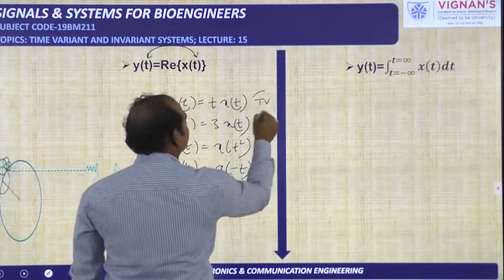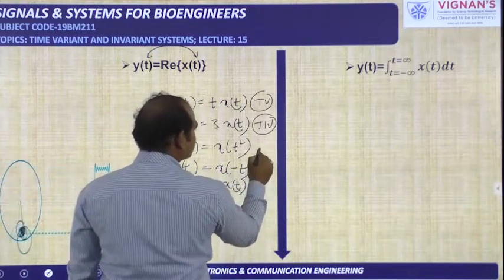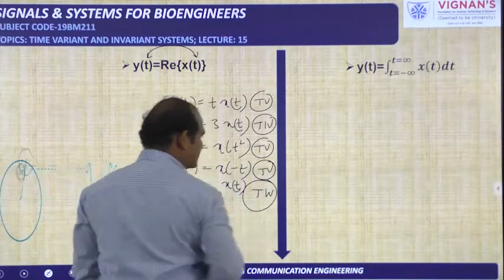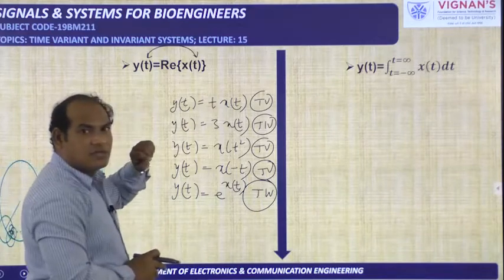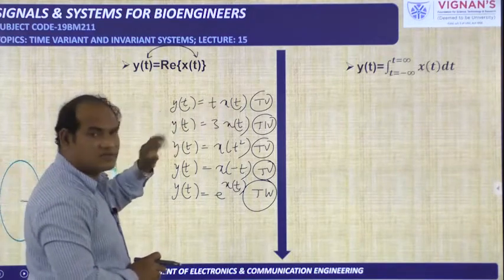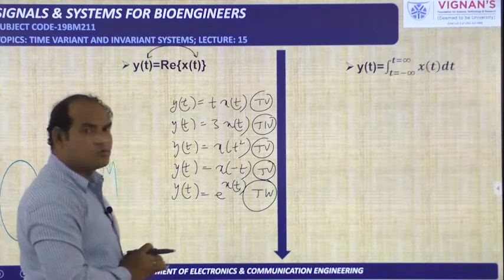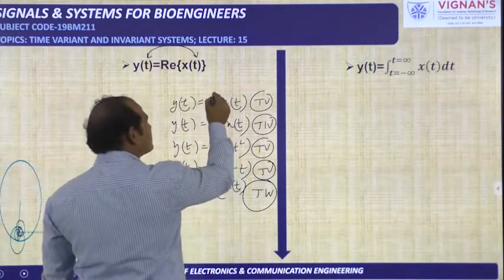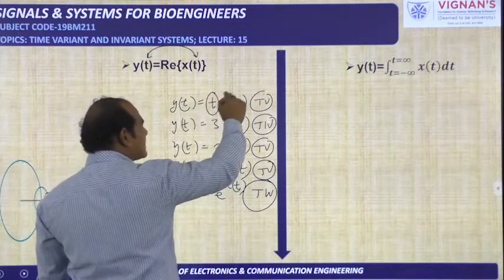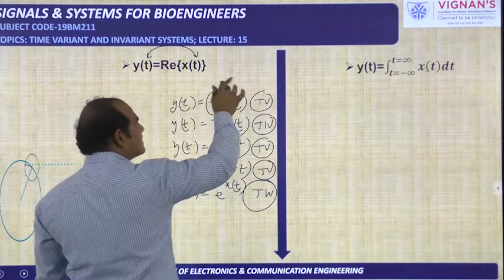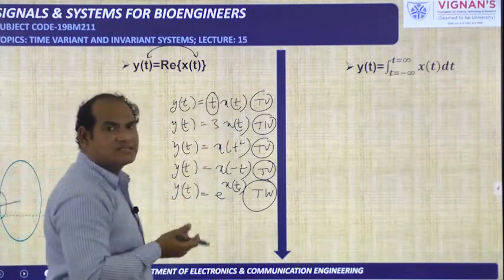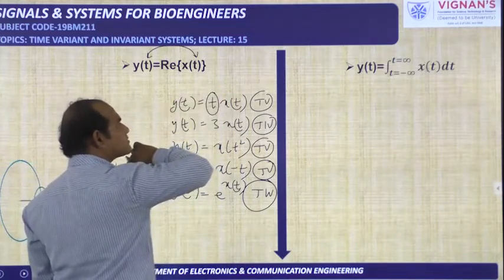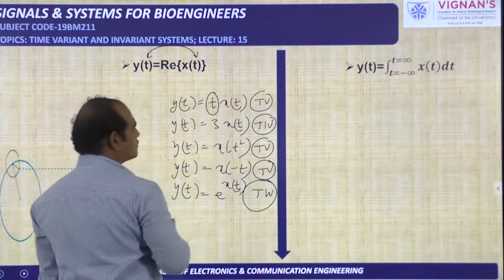This is time variant. This is time invariant. This is time variant. This is time variant. This is time invariant. How I am telling means we are checking for the time invariance. Okay, time is varying or not, that one we have to see. The relationship between input and output is varying with respect to time or not, that we need to see. So if you see this relationship, here extra time is there. Instead of having the x of t outside the bracket or inside the bracket, if you have t term, then with respect to time, that quantity will be varying, so total relationship will be varying with respect to time. Then that will become time varying. If you check also, you will get same thing.